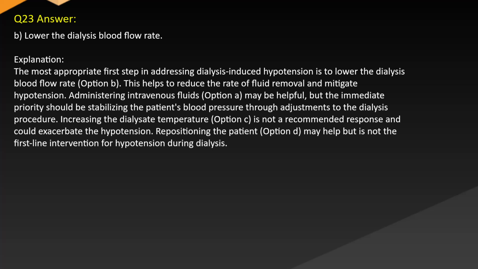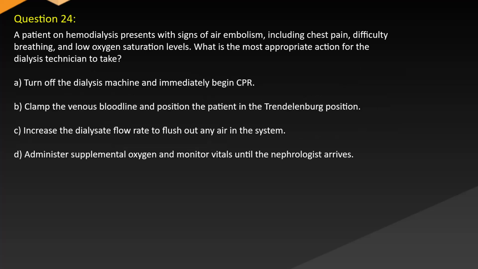Increasing the dialysate temperature, option C, is not a recommended response and could exacerbate the hypotension. Repositioning the patient, option D, may help but is not the first-line intervention for hypotension during dialysis. Question 24. A patient on hemodialysis presents with signs of embolism, including chest pain, difficulty breathing, and low oxygen saturation levels. What is the most appropriate action for the dialysis technician to take?